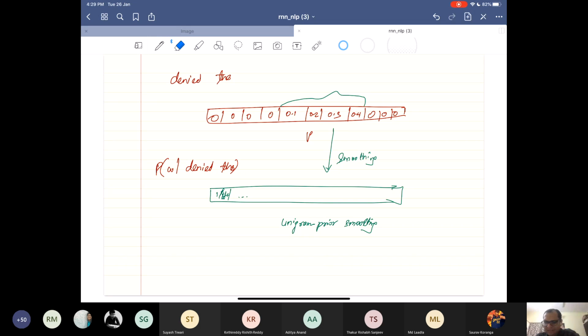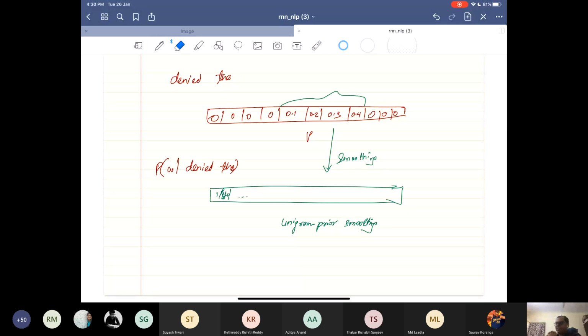Okay. Any other question? How do we know the count of words in the vocabulary? Is it the number of words in the training data, or the combination of training and testing? You have to define your corpus from which you are taking your vocabulary. Say it can be your Wikipedia data or some other data, whatever data you take. From there, you will get the unique words. In the first week, we defined types and tokens, right? So what are the unique words there? What is the number of types in that corpus? That will be your vocabulary.